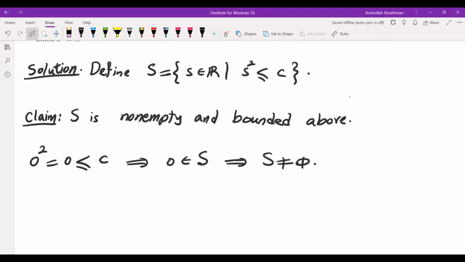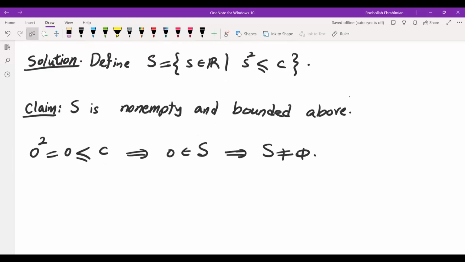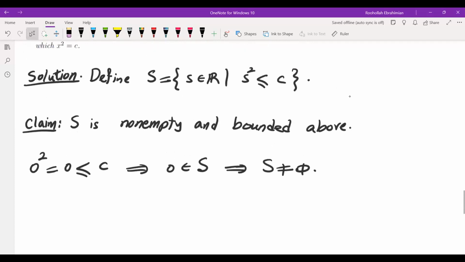Now, we will have to show it is bounded above. I cannot really take the square root of both sides. I cannot say S squared is less than C, therefore S is less than root C, because I don't actually know root C exists. But what I want to show is that the elements of the set do not go to infinity. So if S is very large, S squared cannot be less than C. So if S is, let's just do kind of the scratch work here on this side. So I want to show if S is large, some like A, then S squared is going to be more than C. If I show that, then that means S is not in the set.